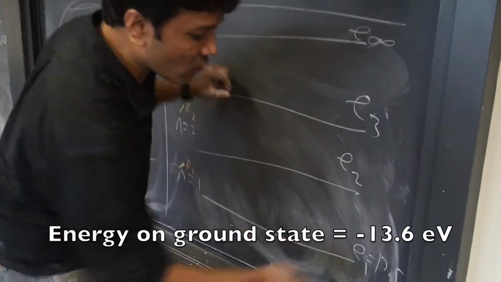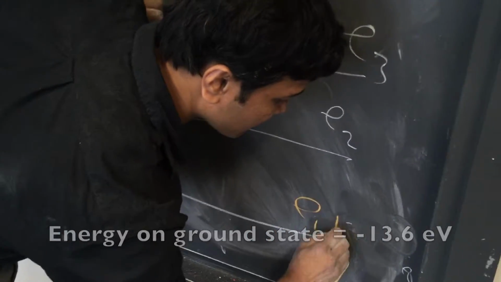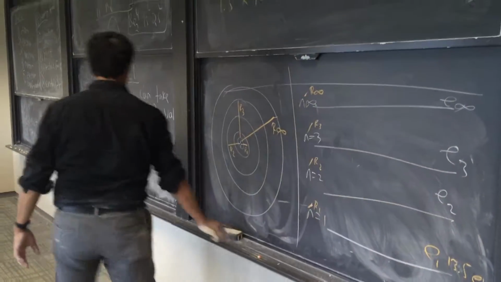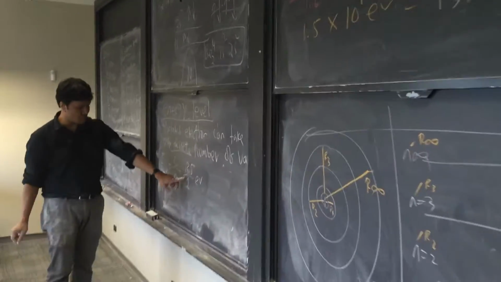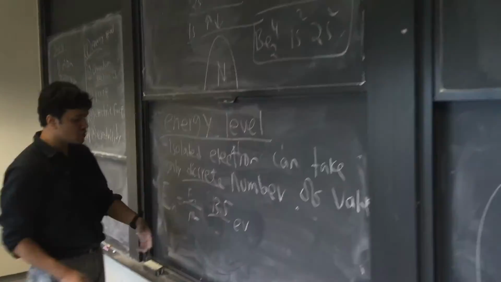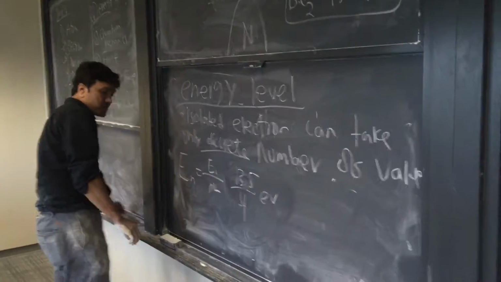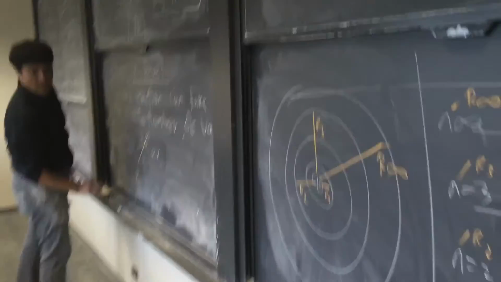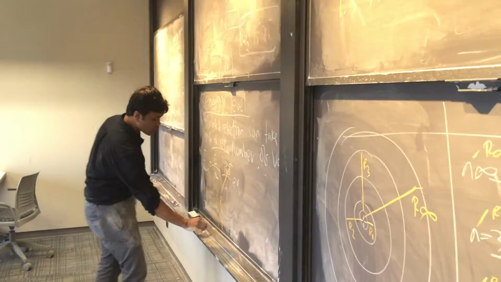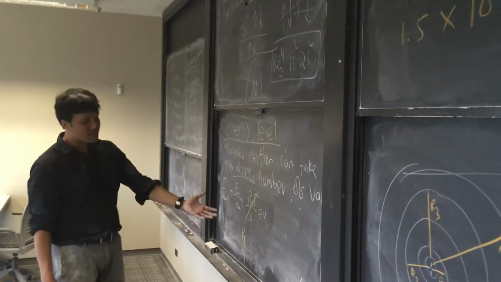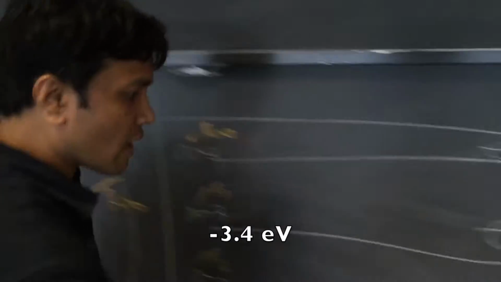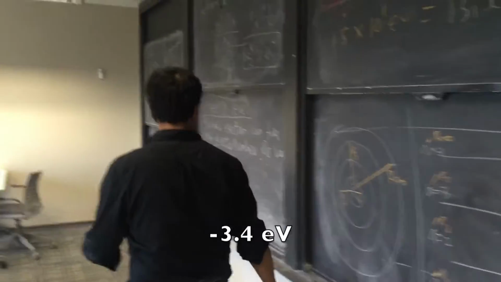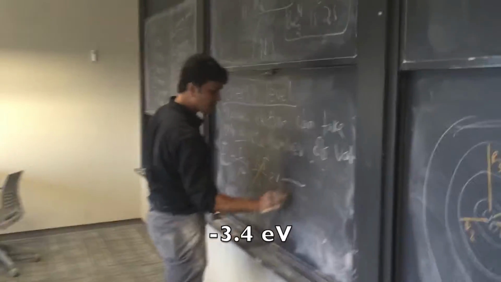And at energy level 1, I have 13.5 electron volt. What about at energy level 2? At energy level 2, I have to divide by 2 times 2, which is 4. So this is at R2 or n equal 2. Then 13.5 divided by 4 is 3 something. So I have energy of negative 3 something electron volt. And what about at n equal to 3?